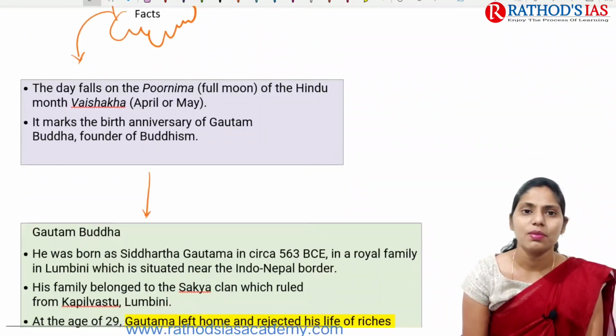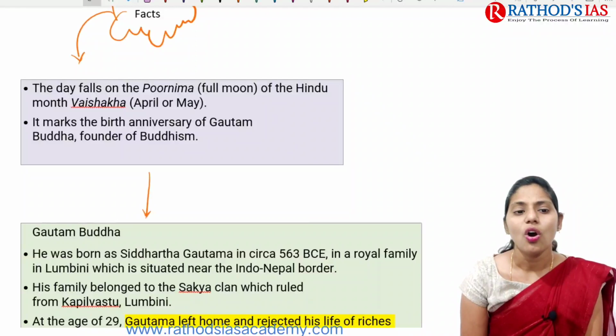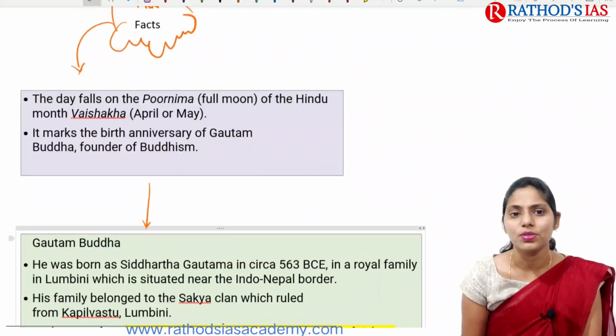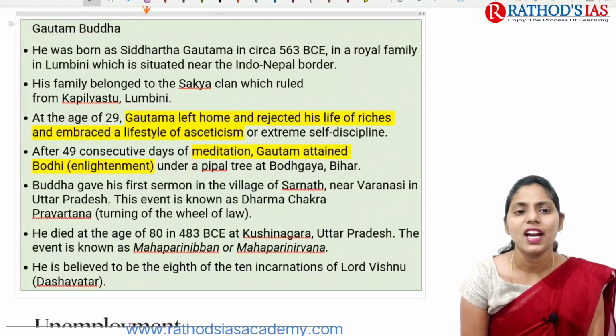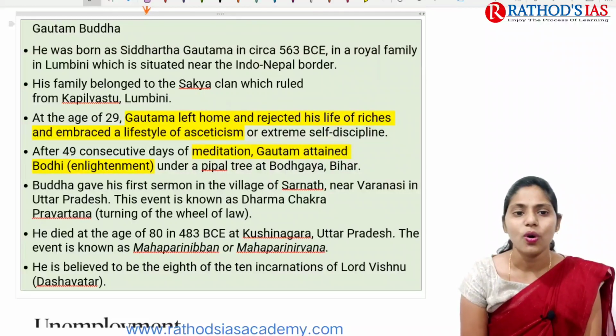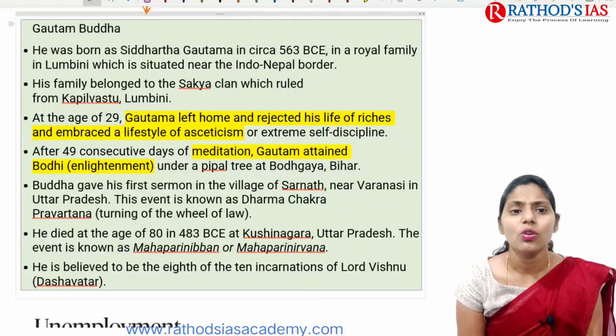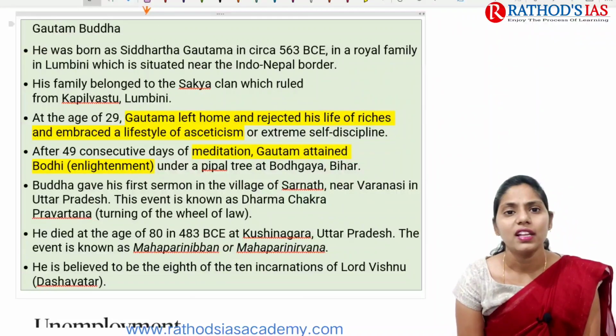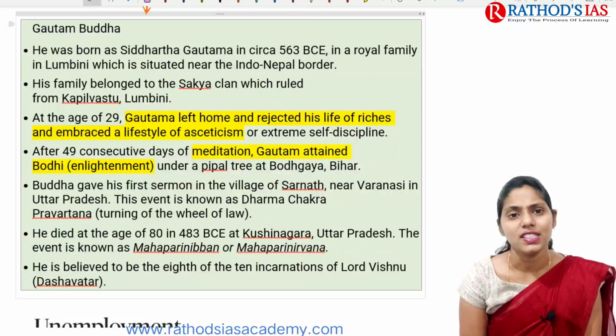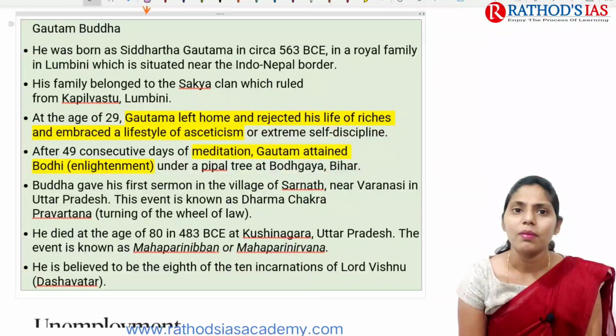Now let's try to see some important facts. This day mainly falls on the Purnima of the Hindu month Vaishakha, and also marks the birth anniversary of Gautama Buddha, who was the founder of Buddhism. Some facts regarding Gautama Buddha: he was born as Siddhartha Gautama in 563 BC in a royal family in Lumbini, an area located near the Indo-Nepal border. His family belonged to the Sakya clan, which ruled from Kapilavastu.